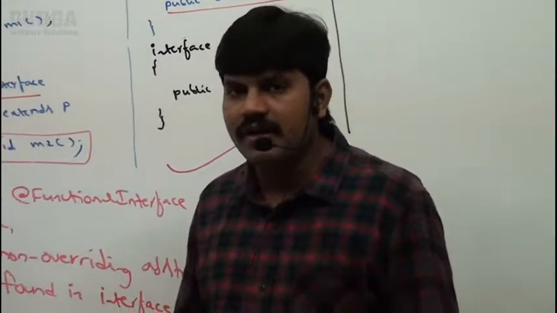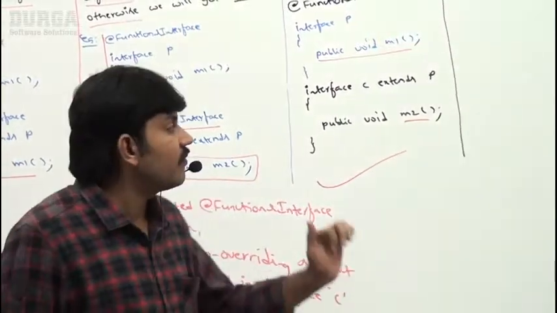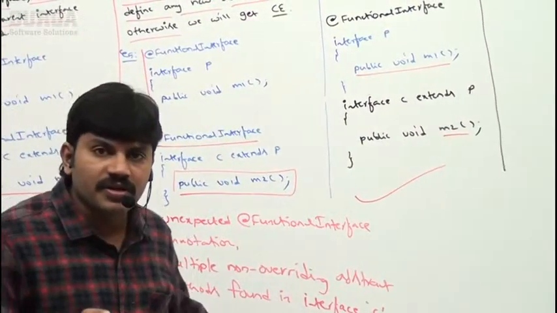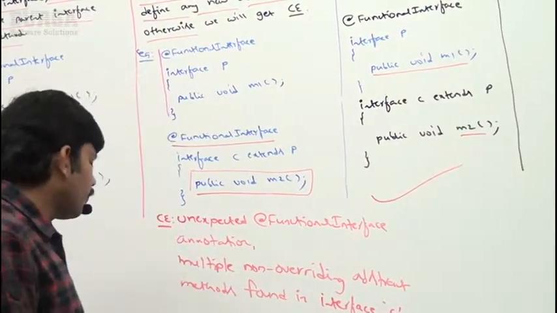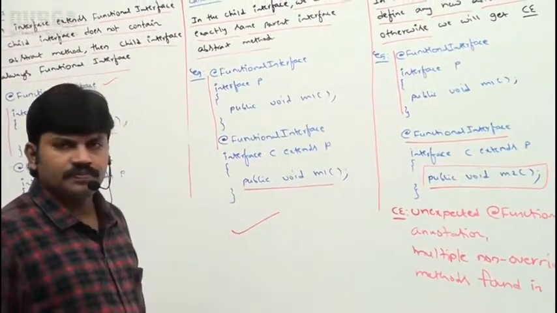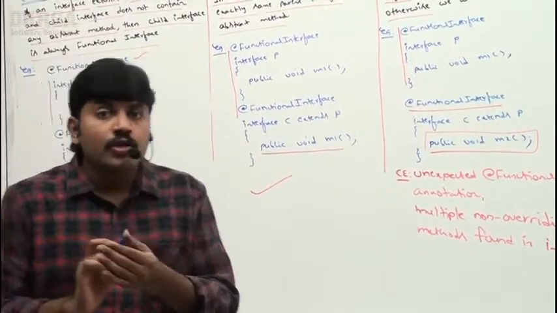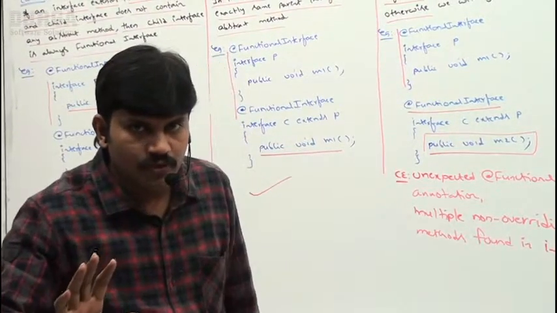Make sure you people are aware of the behavior of the @FunctionalInterface annotation with respect to inheritance. But here one small point you people should be aware of. Sir, all the rules, case 1, case 2, case 3, I discussed with respect to abstract methods only.